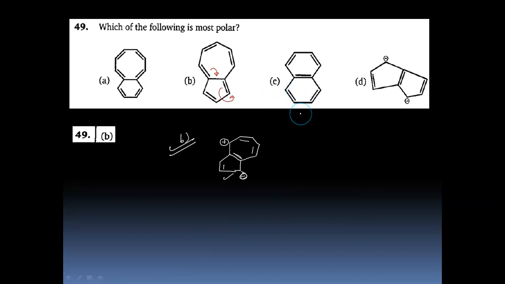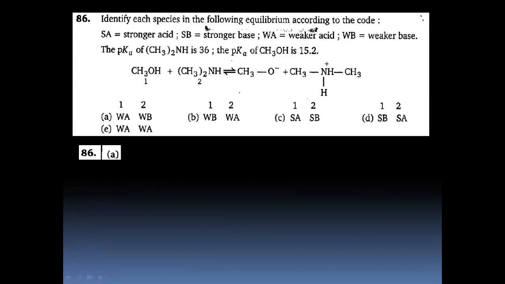If you see option C, it is already aromatic without creation of negative and positive charge. Okay, next. Question number 86. Identify each species in the following equilibrium according to the code. SA stands for stronger acid, SB stands for stronger base, WA stands for weaker acid, WB for weaker base. The reaction is given as this: CH3OH plus (CH3)2NH, giving us CH3O minus plus (CH3)2NH2 plus.